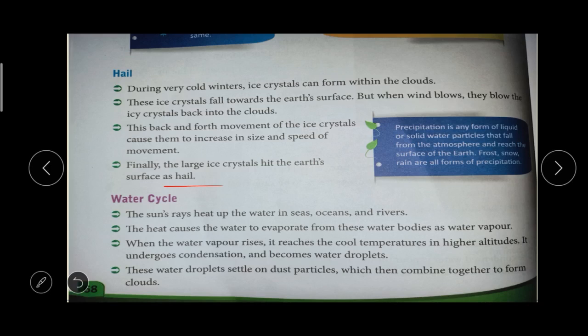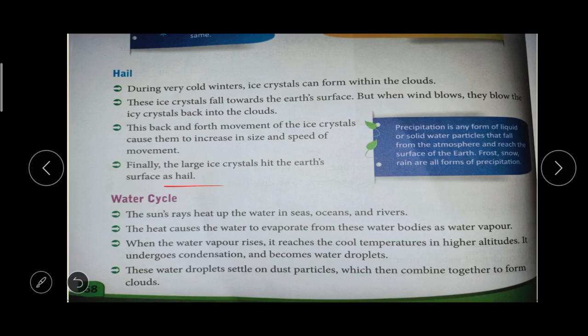The next one is the water cycle. So what is the water cycle? Already we have learned about evaporation and condensation, and that is the water cycle. The sun heats up the water in the seas, oceans and rivers, right? This causes the water to evaporate and convert into water vapor.